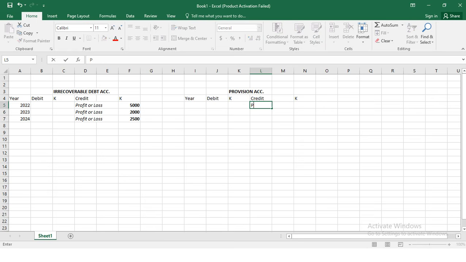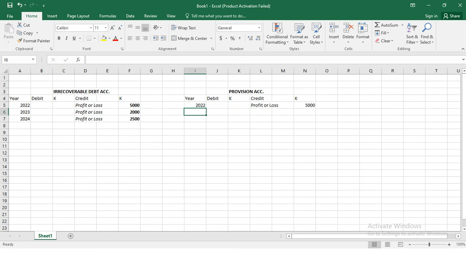You say profit or loss. You need to know that the debit is in the statement of profit or loss, right? So how much? I think it's 5,000. So at the initial stage, we've got 5,000. This is 2020 what?